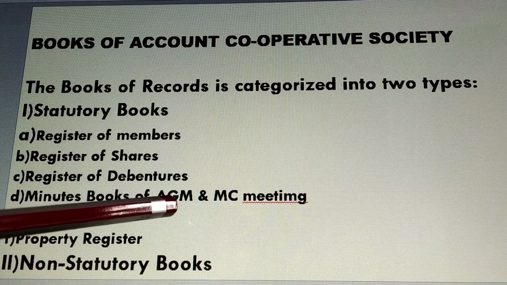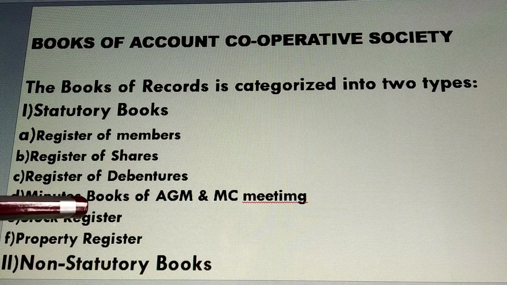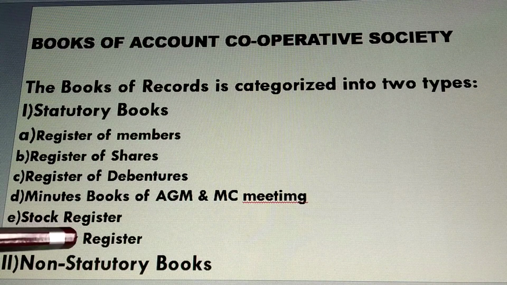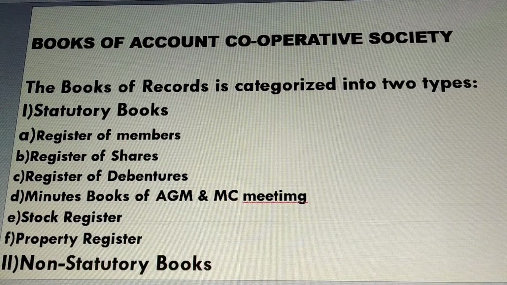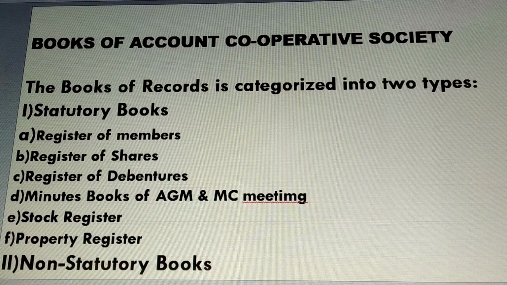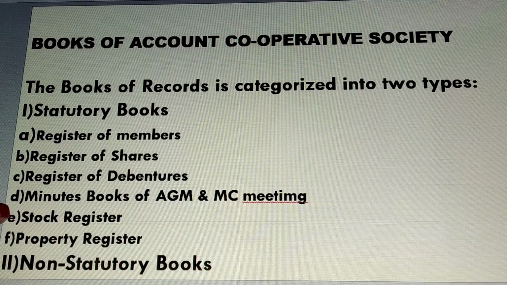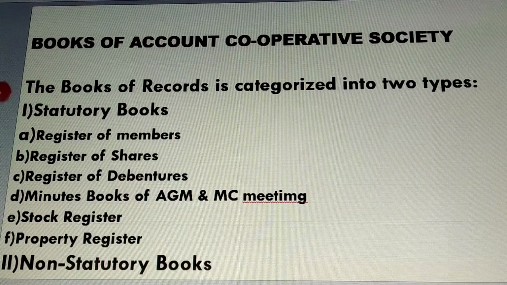This is annual general meeting and managing committee meeting. Stock register followed by property register. Students, once we have finished with non-statutory books, we are going to take up all these registers, which are also known as sub books of statutory books, right?